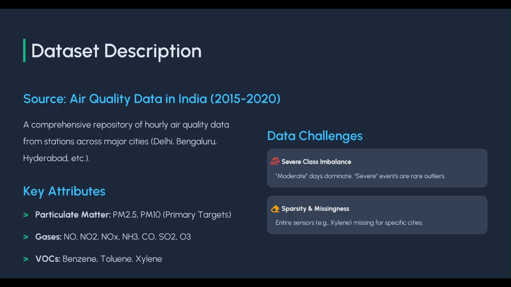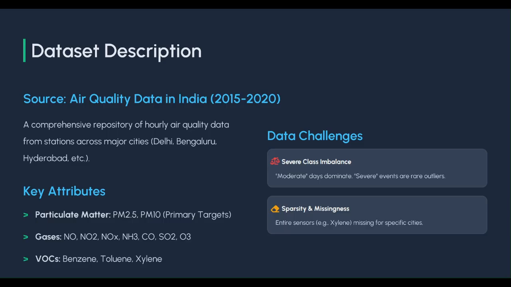The dataset here is from Kaggle, called Air Quality Data in India. It contains over 7 lakh hourly observations across 26 cities between 2015 to 2020. The dataset includes a wide range of pollutants; other than the ones I've mentioned before, that is PM 2.5 and PM10, we also have nitrogen levels, sulfur levels, ozone, etc.